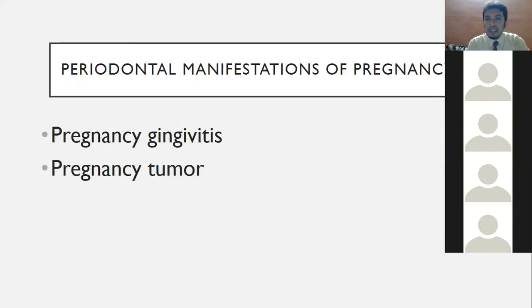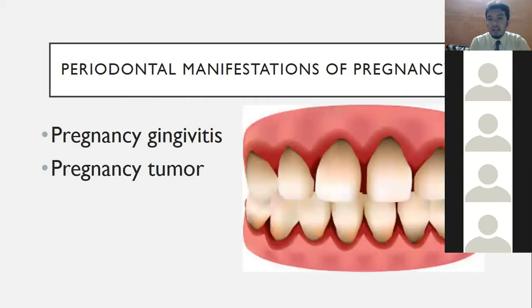Now, this is a little diverted. Actually, I'm not supposed to talk about this, but just for the awareness of the undergraduates and the need-based people: periodontal manifestations of pregnancy. There are two manifestations of pregnancy. One is pregnancy gingivitis, the other is pregnancy tumor. Both of them are conditioned enlargements, and pregnancy gingivitis is very special because it happens only in the marginal gingiva. You can see in the figure that the whole margins are involved. Pregnancy gingivitis has a lot of margin involvement, and all the margins are involved. It is a marginal gingival inflammation.